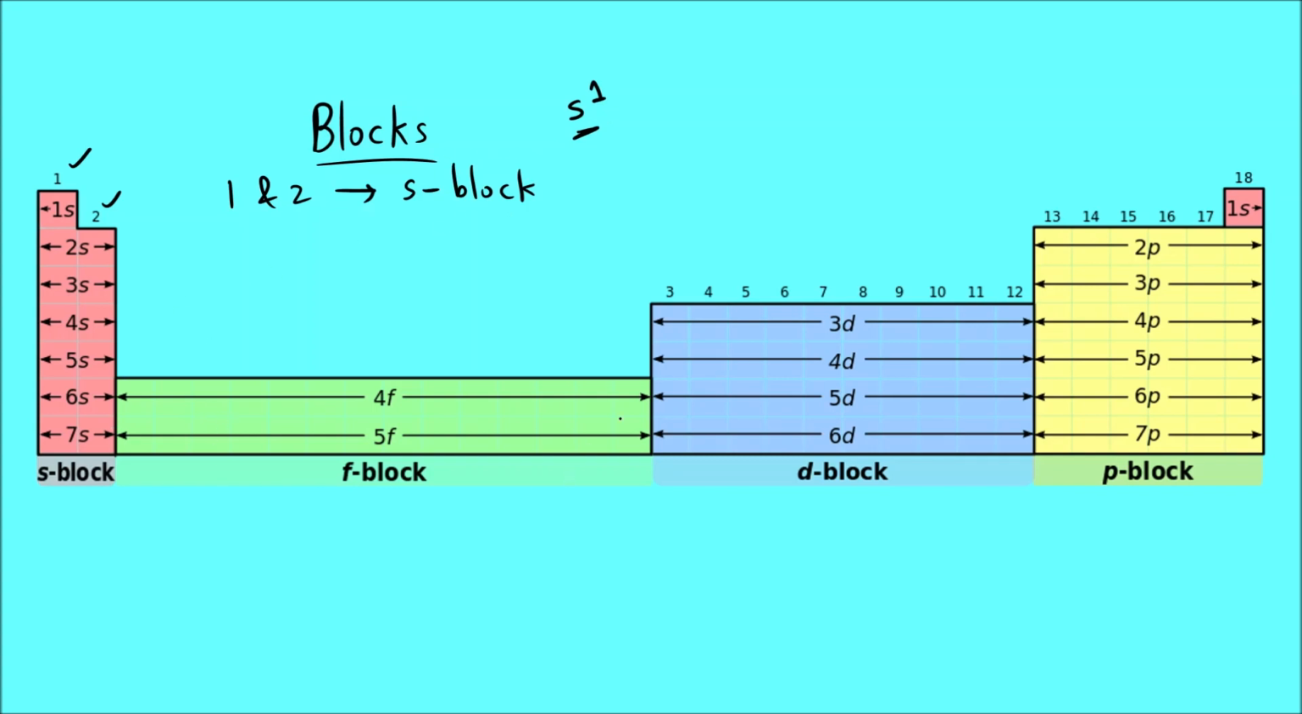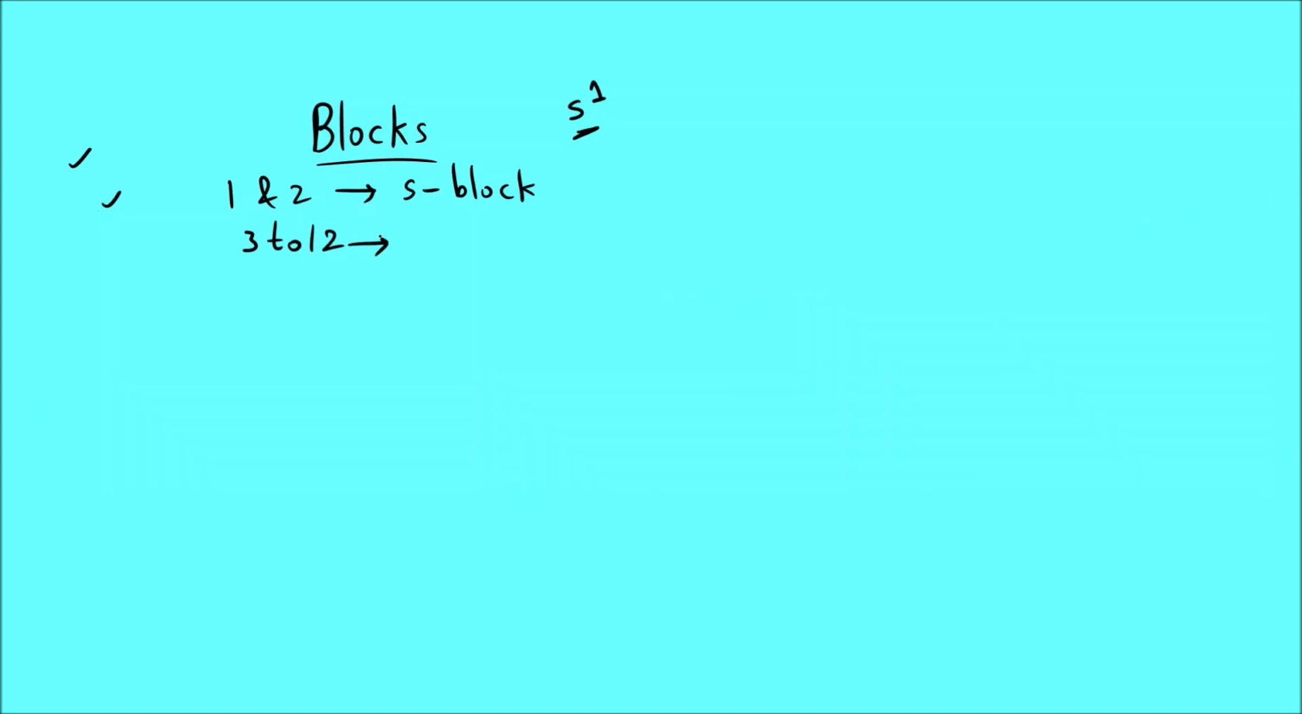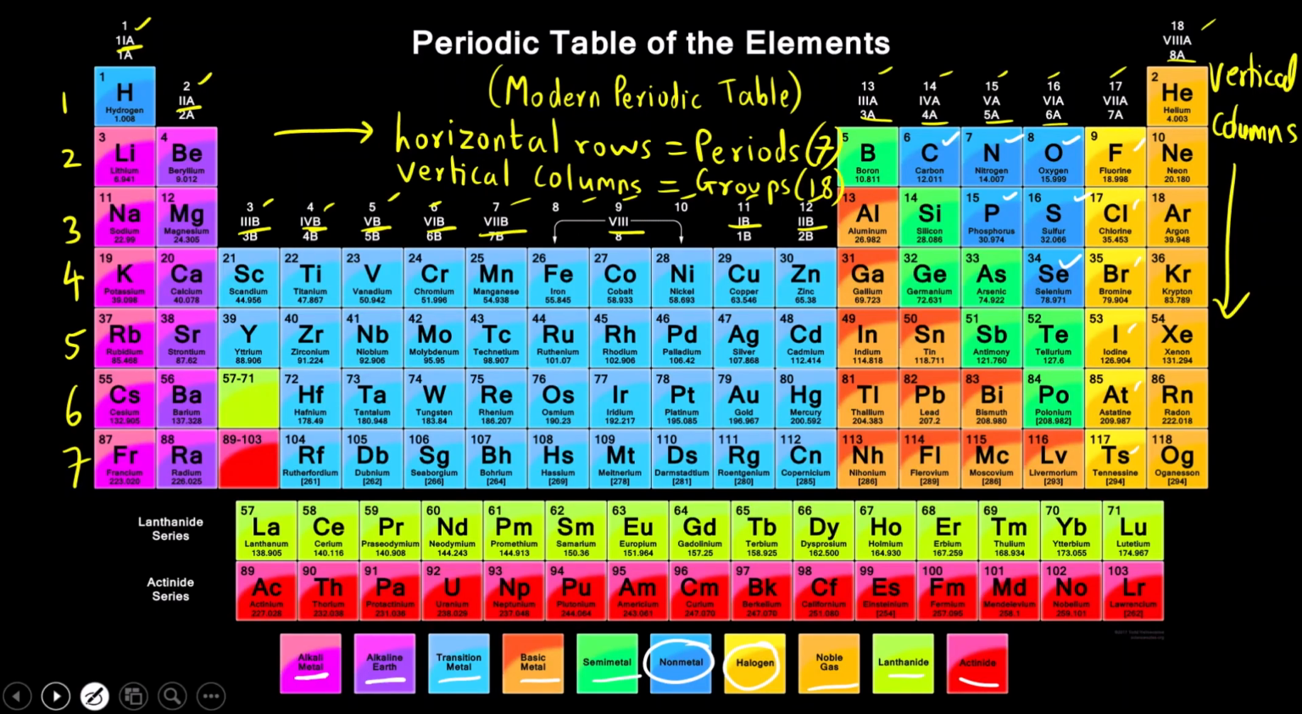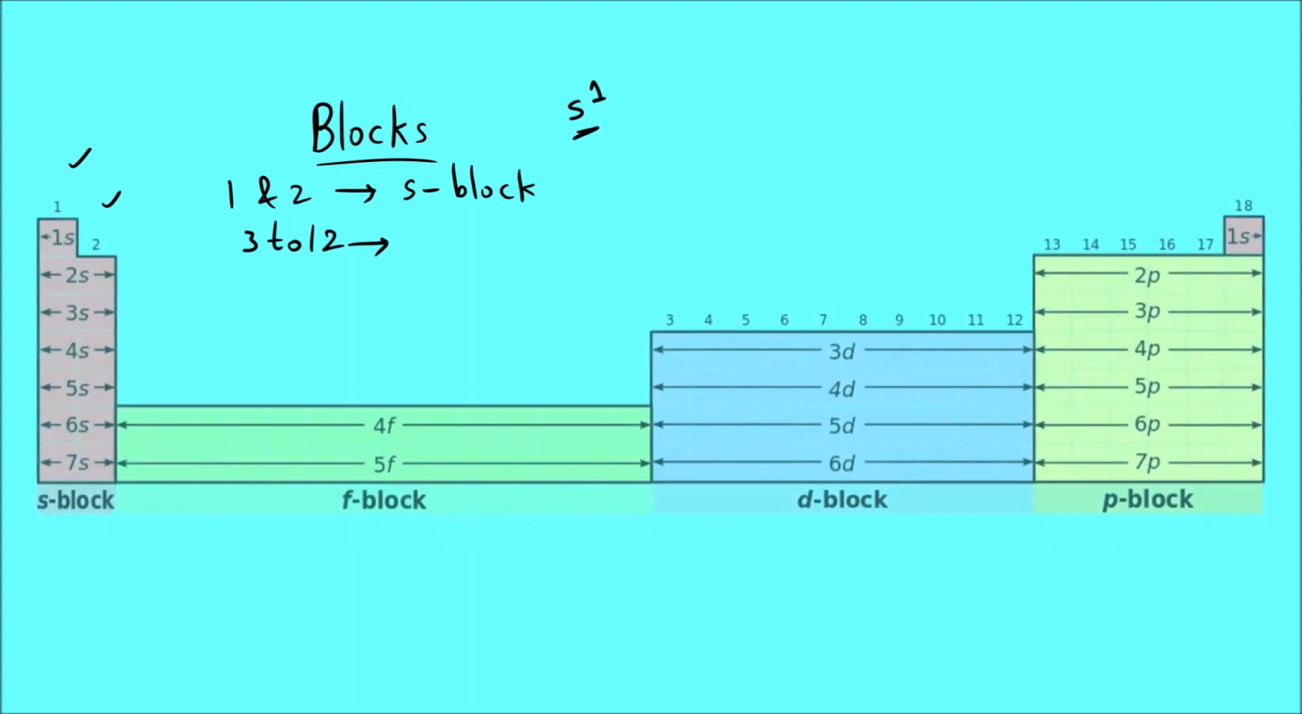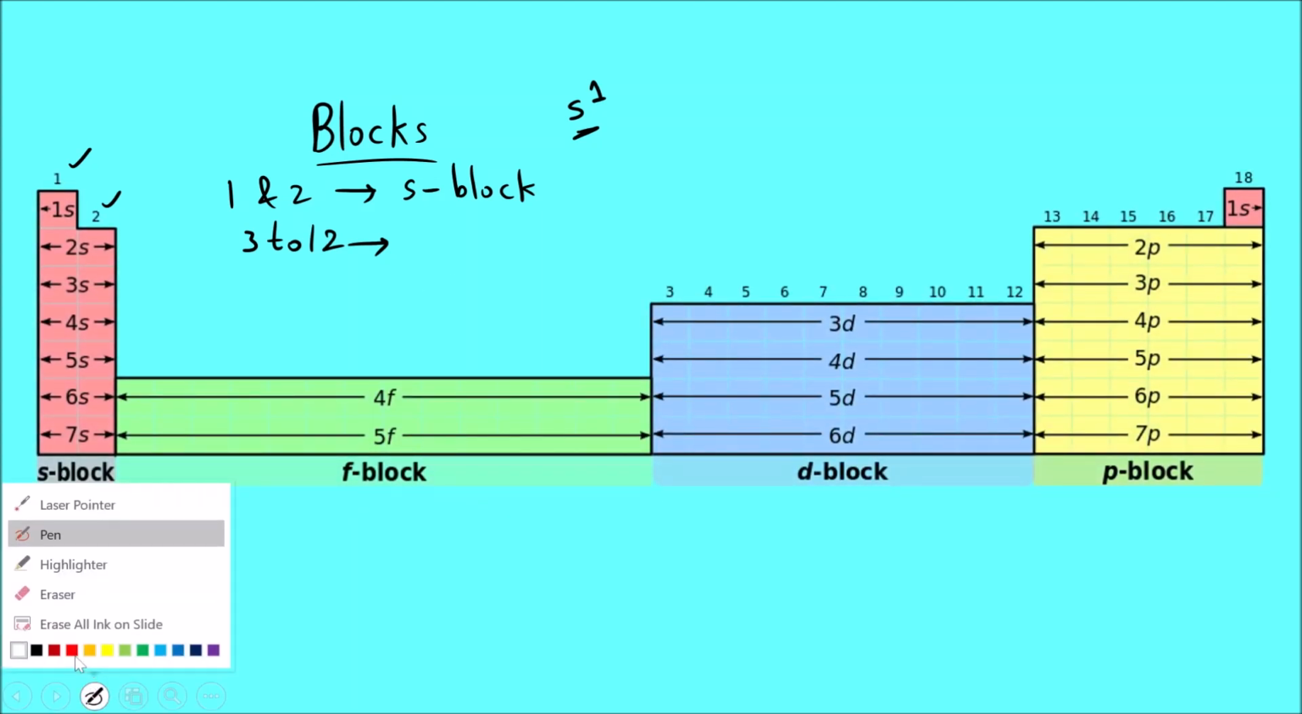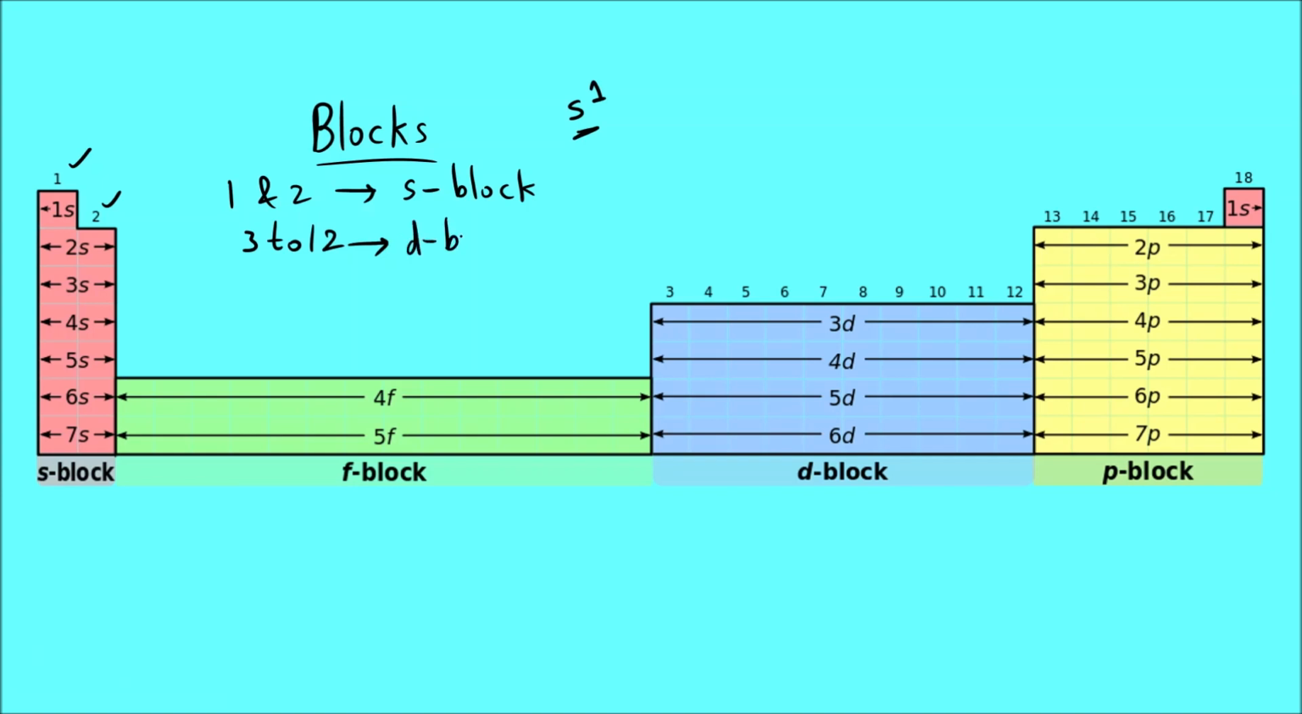Then from group 3 to 12, okay, group 3 to 12, as you can see here in this periodic table, this middle portion, the blue ones, they are called what? They are called D block or transition metals. Okay, that is the D block. Then from 13 to 18, this last block, groups 13 to 18, this is called P block.